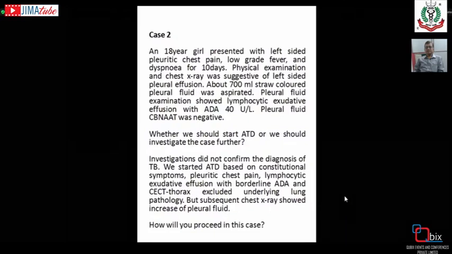And when it is not possible, particularly in extrapulmonary tuberculosis, we can go for treatment, but it should not be empirical or trial. Trial antitubercular drug should not be done. Whenever you are clinically confirmed that it is tuberculosis, we should start antitubercular drug as a new case.